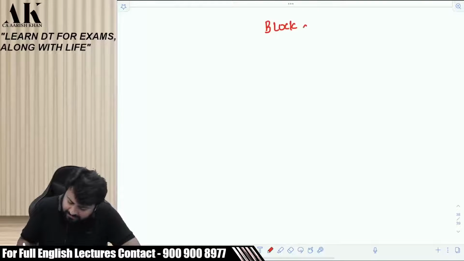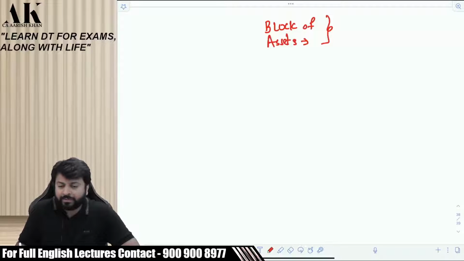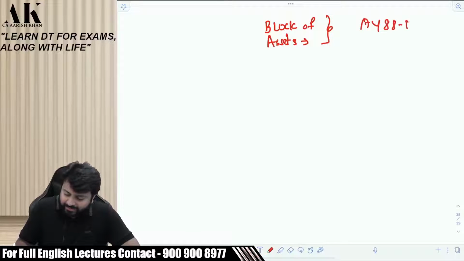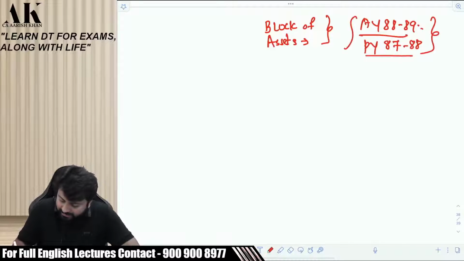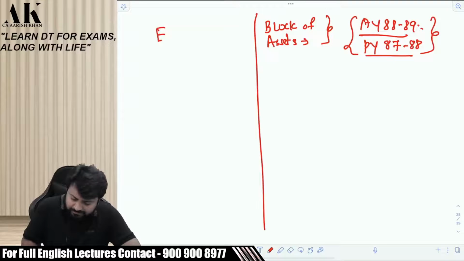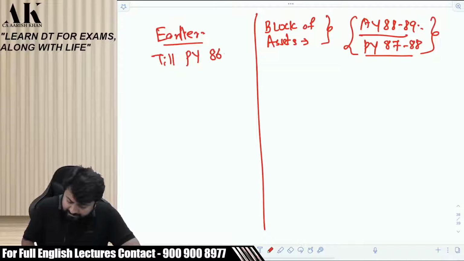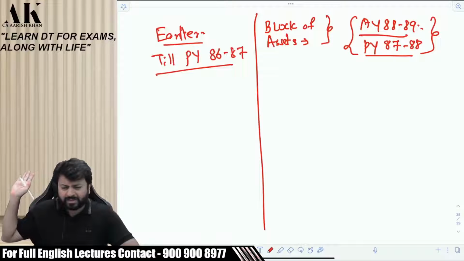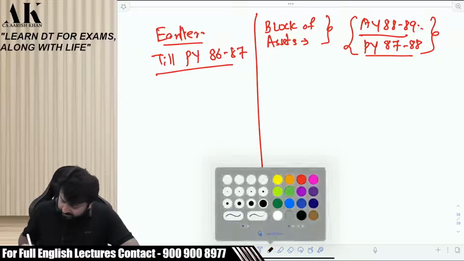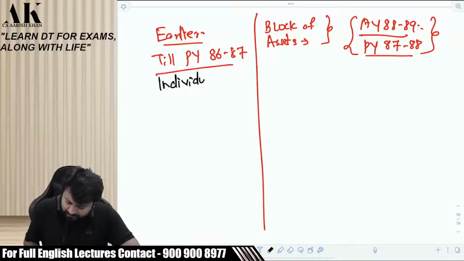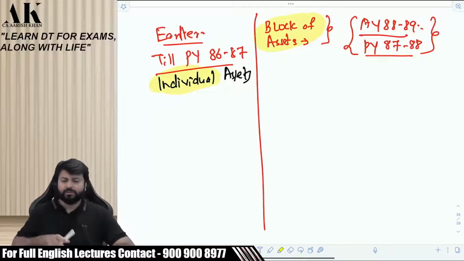The concept of block of assets under income tax law came long before you were born, in AY 88-89, that is PY 87-88. This concept was there from this year. Earlier, till PY 86-87, long back, around 36 years ago, there was a concept of individual assets. Now there is a concept of block of assets. What's the difference between the two?